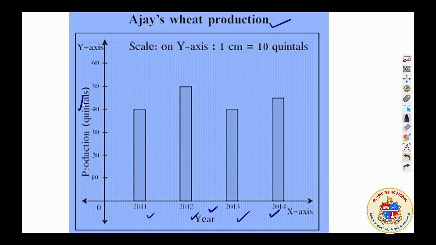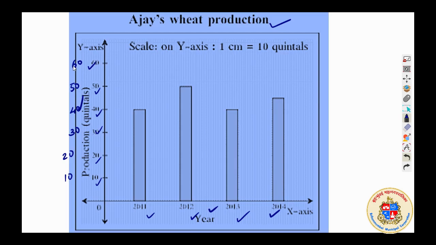That means you should multiply with 100. Now here it is 10 quintals, 20 quintals, 30, 40, 50, 60 quintals. I told you as it is a textbook page, the clarity is less.